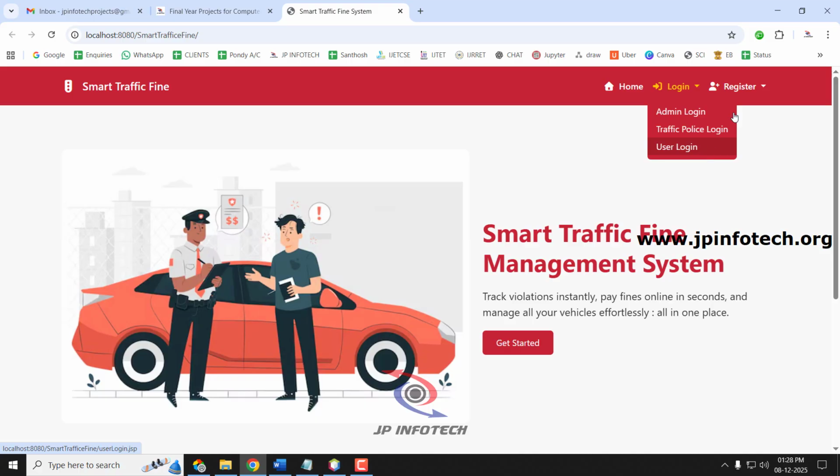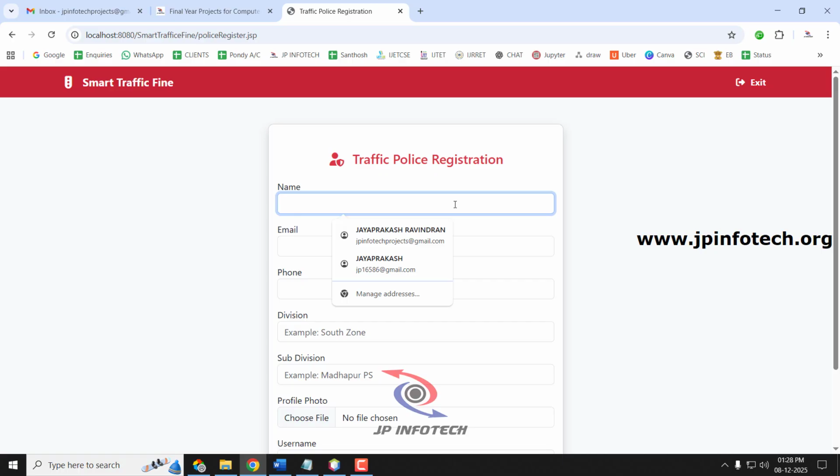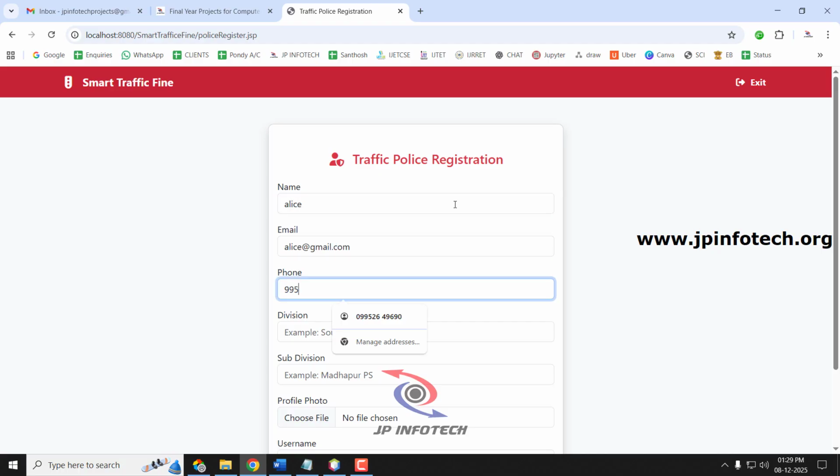First, let us create the traffic police. Just go to the Register menu and select Traffic Police Register. It will navigate to the traffic police registration page, where you can enter the traffic police name. Now let me enter the traffic police name as Alice, email ID as alice@gmail.com, phone number, division.